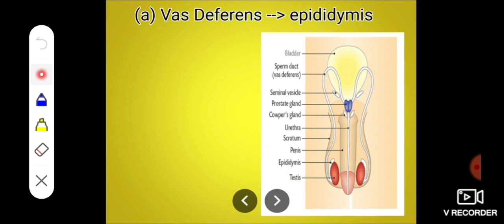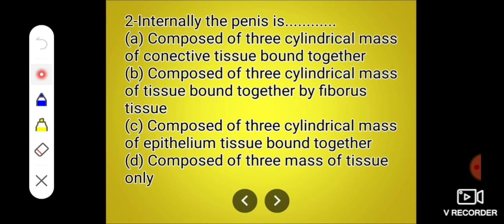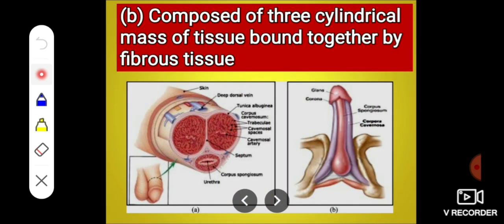length. Next MCQ: internally the penis is A, composed of 3 cylindrical masses of connective tissue bound together; B, composed of 3 cylindrical masses of tissue bound together by fibrous tissue; C, composed of 3 cylindrical masses of epithelial tissue bound together; and D, composed of 3 masses of tissue. And the answer is composed of 3 cylindrical masses of tissue bound together by fibrous tissue.